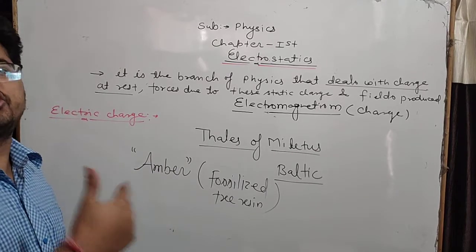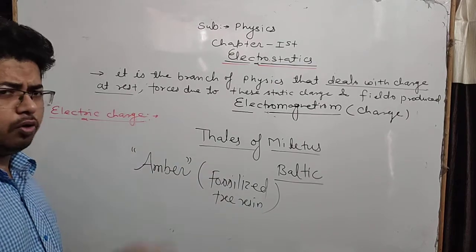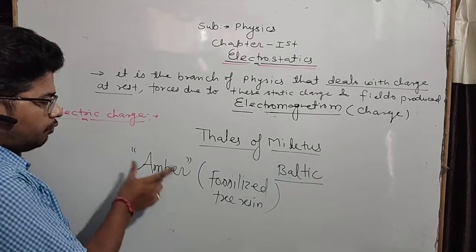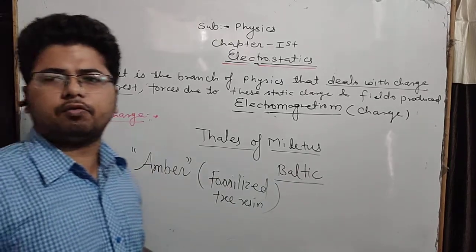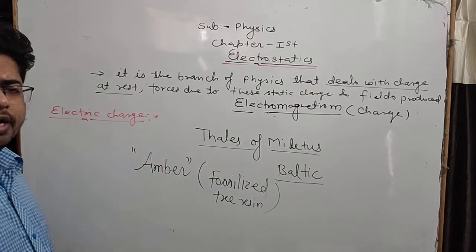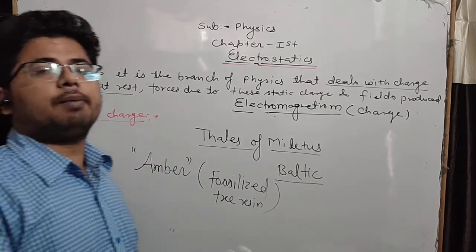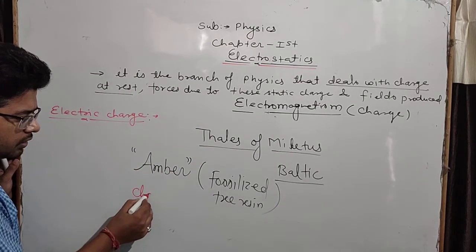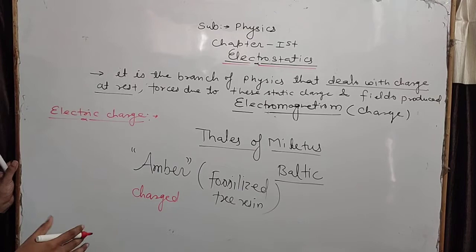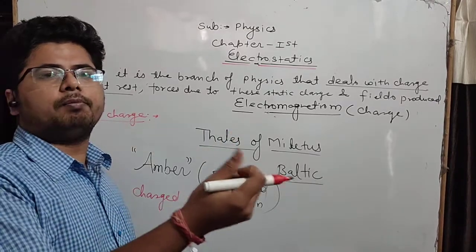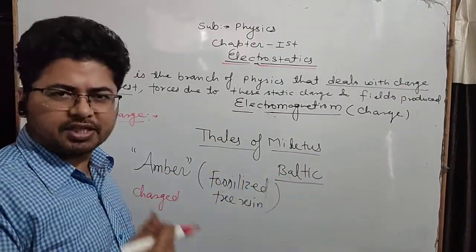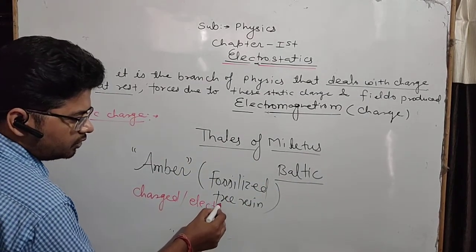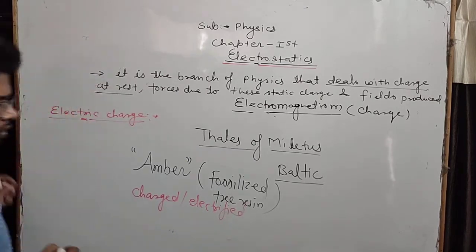He said amber is charged or electrified, because before rubbing, amber was not able to exert a force, but when it was rubbed with suitable material like wool, silk, etc., it has acquired an additional property by virtue of which it can apply force on the other particle. So he said that amber is charged. Here charged means it has acquired, we can say, a capacity, a power. So amber is charged or electrified. He first said that amber is charged or electrified.